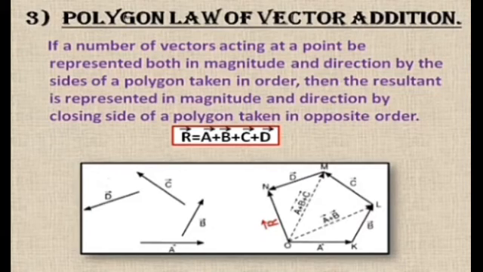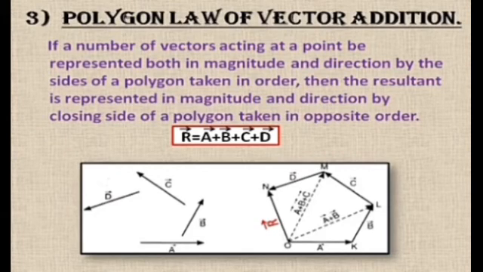If we take the example of these vectors, vector A, vector B, vector C and vector D, we are given these four vectors and we have to add all of them. So to add these vectors, first of all, we draw vector A along the OK direction. Now we add the tail of vector B with the head of vector A along the direction KL. After that, we add the tail of vector C with the head of vector B along the LM direction. And finally, we add the tail of vector D with the head of vector C along the NM direction.